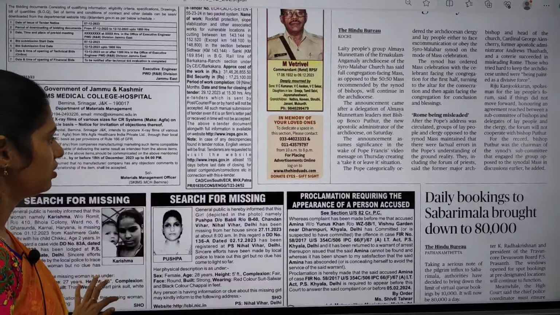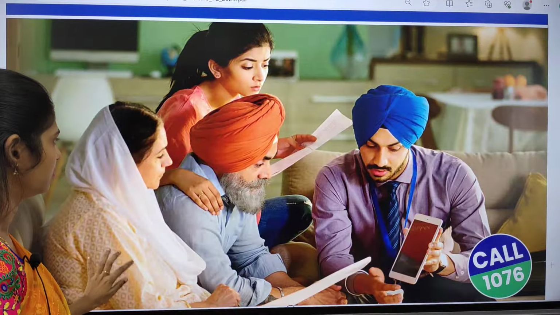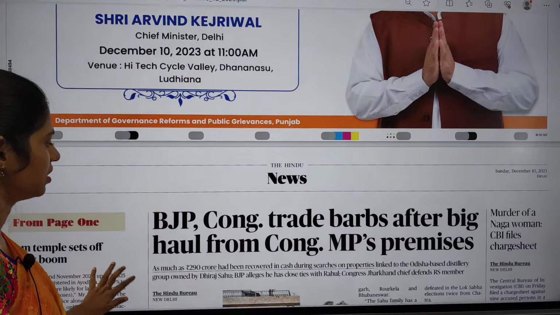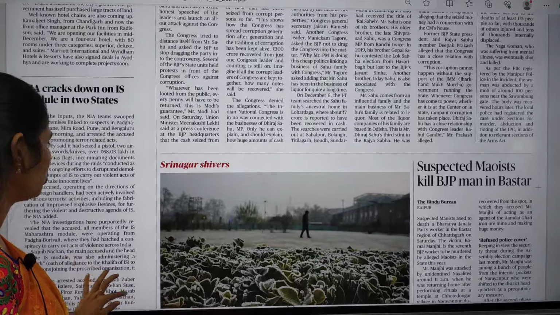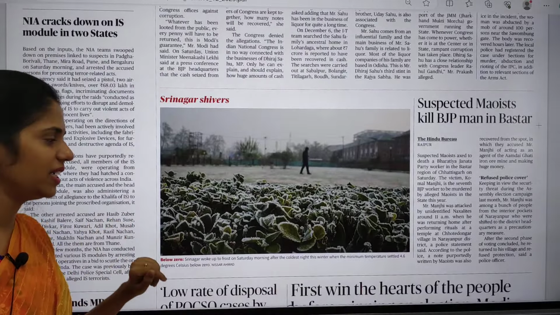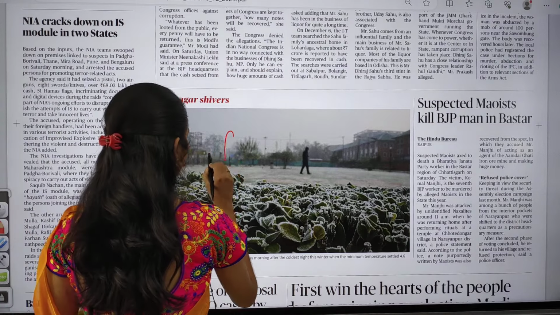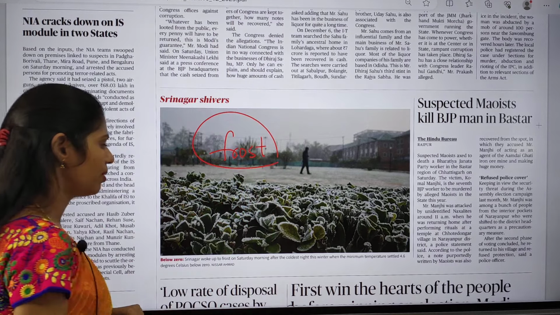And if you move on, you can directly move on to the science and technology page. This news page also I found nothing much important. Here you can see one interesting image. This image is about frost.